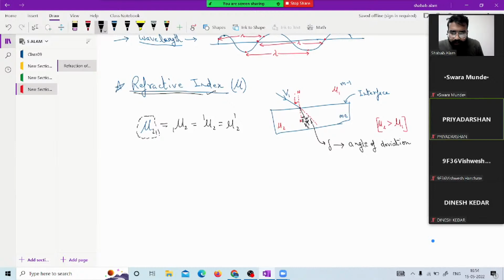This is the absolute refractive index mu, which is taken from the reference of vacuum or free space. Now this is the relative refractive index.